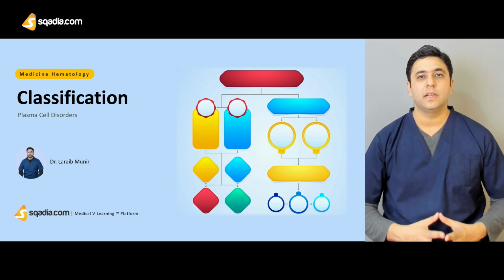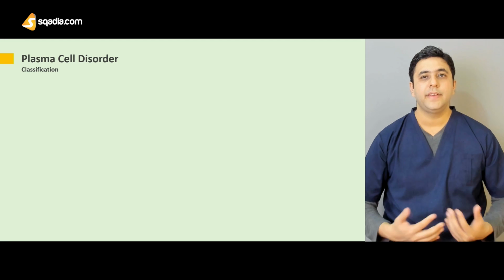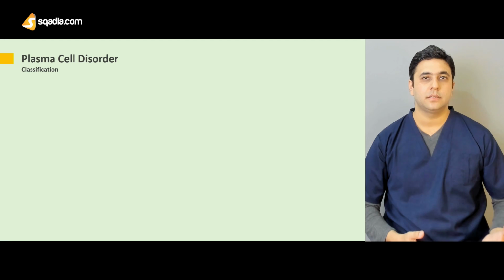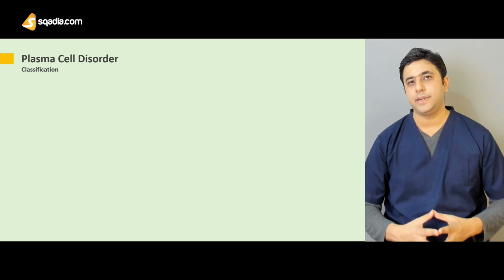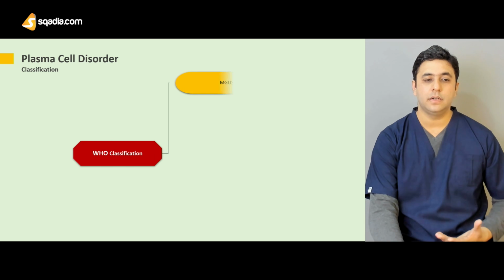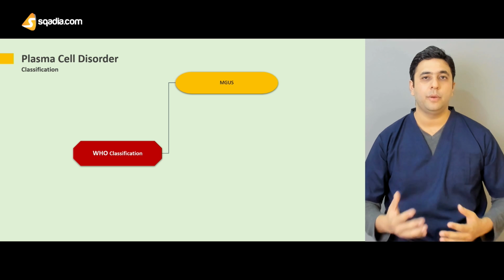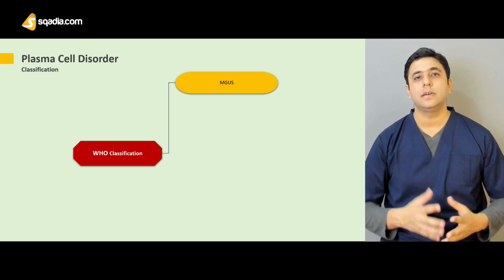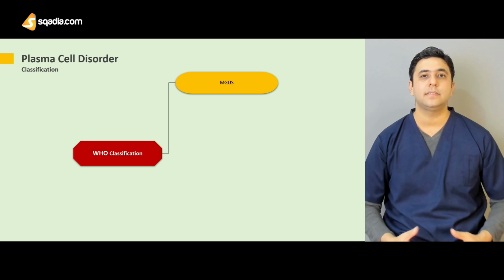Now let's look at how we classify the plasma cell disorders. There are various classification schemes for the plasma cell disorders. Some go into unnecessary details, but for the sake of simplification, let's start from step number one. The most simple abnormality is designated as monoclonal gammopathy of undetermined significance, abbreviated as MGUS.